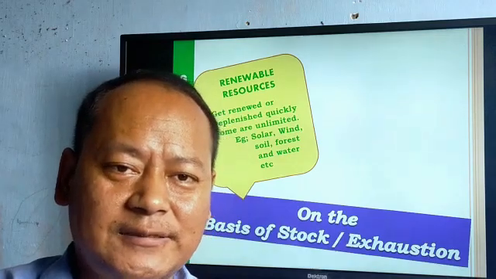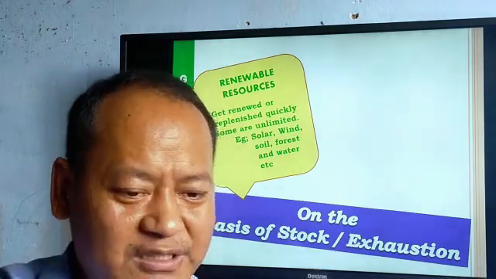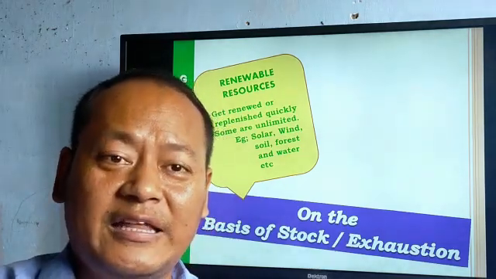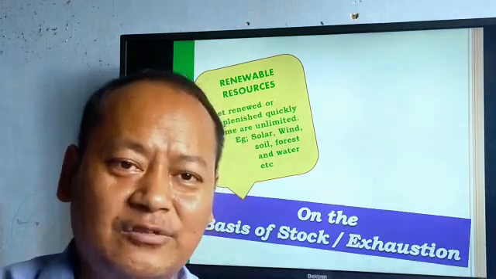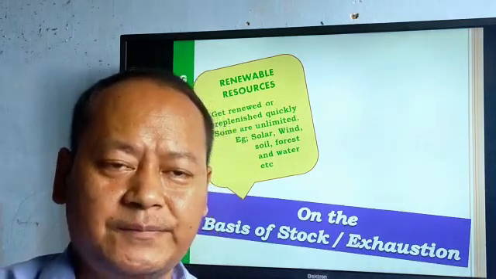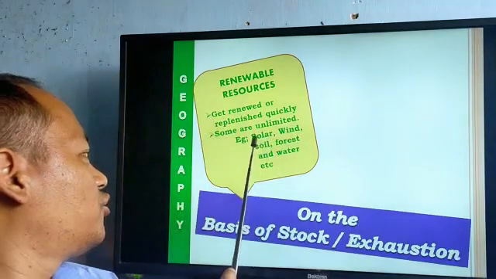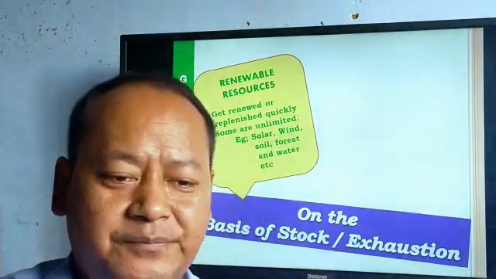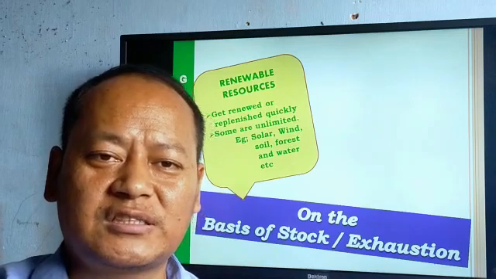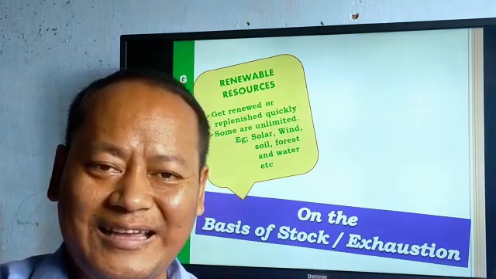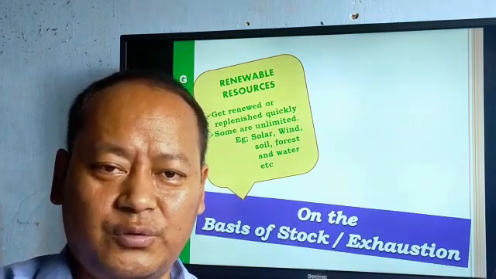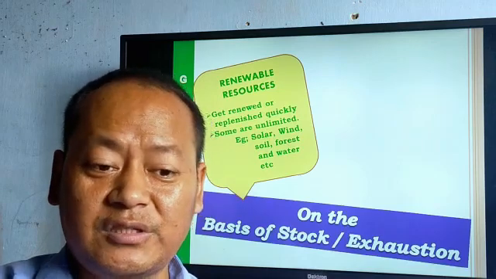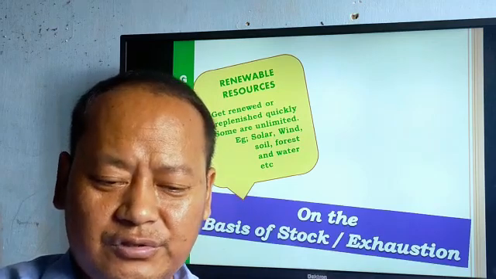They are unlimited. You use them as much as possible. They can be polluted, but they cannot be gone forever. So the examples are solar, wind, soil, forest, and water, etc. These resources get replenished within a short period of time. So they are regarded as renewable resources.